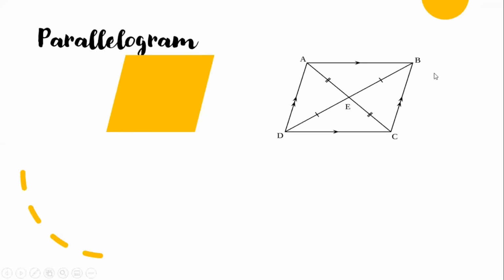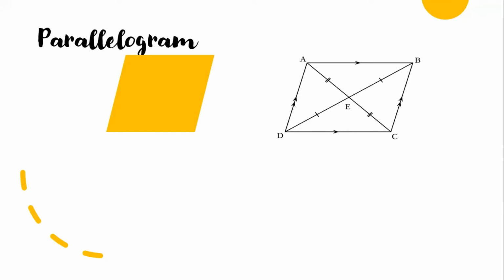You can see from here, these two is one pair, and these two is one pair. So they are called parallelogram, which means there are two pairs of parallel lines.